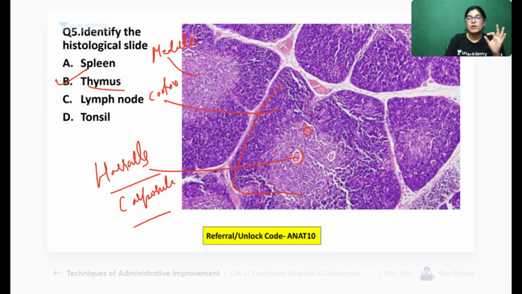Spleen is not the correct answer because there is no red pulp or white pulp. Lymph node is not the correct answer, because there is no subcapsular sinus or lymphatic aggregation with germinal center. Tonsil will have a lining epithelium of stratified squamous non-keratinized epithelium with lymphatic aggregation. So thymus is the correct answer.